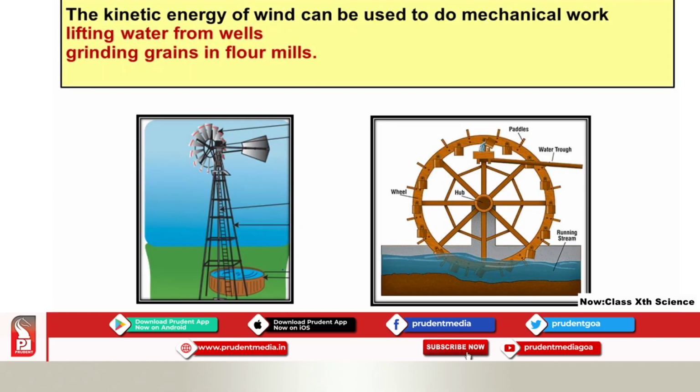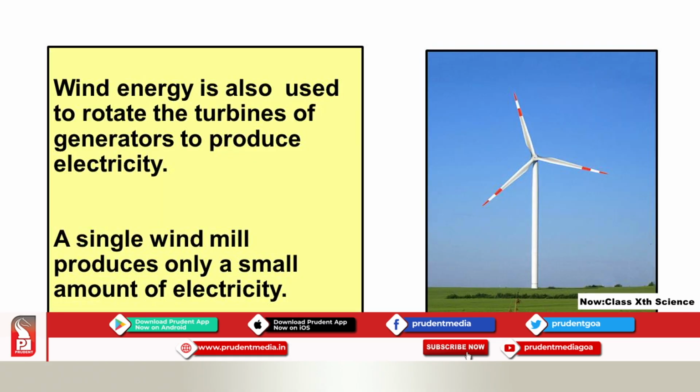The kinetic energy of the wind can be used to do mechanical work, that is for lifting water from wells and for grinding grains in flour mills. Wind energy is also used to rotate the turbines of generators to produce electricity.